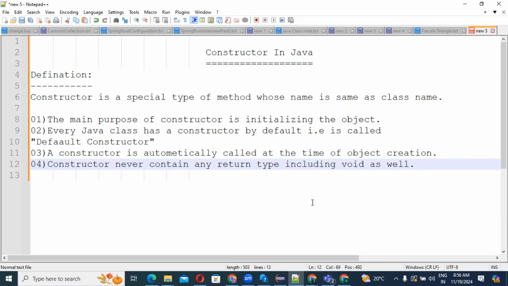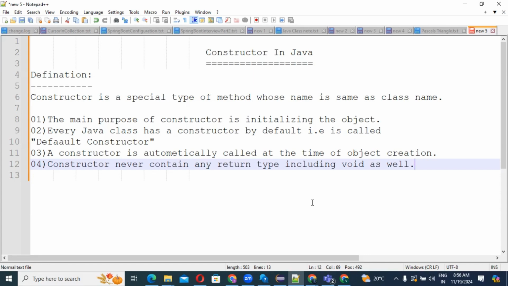So guys, one more time I will just repeat all these things. What do we know about constructors? A constructor is a special type of method whose name is the same as the class name. When I explain in the code, I will show you what I have told. So class name and method name are both the same. The first point, the main purpose, is very important: why are we going to use the constructor? The main purpose of a constructor is initializing the object.